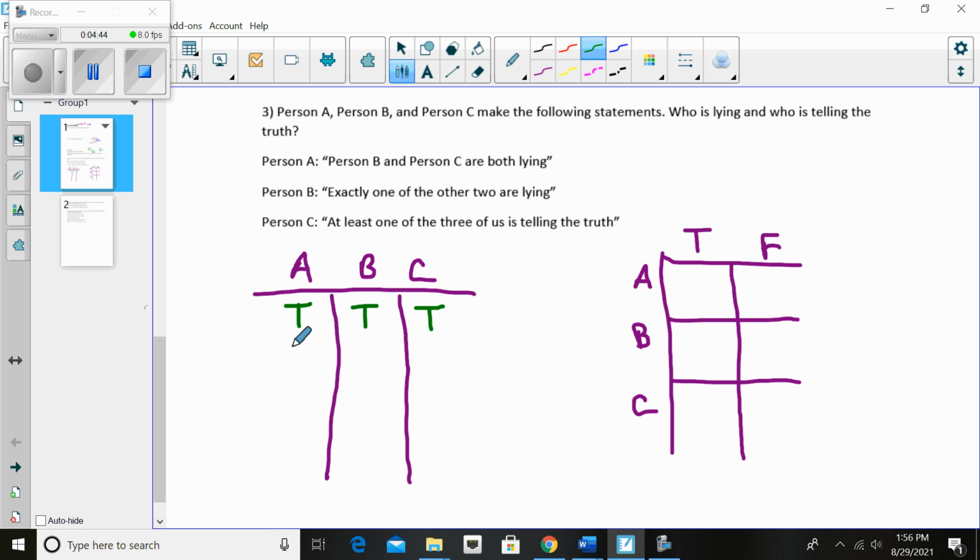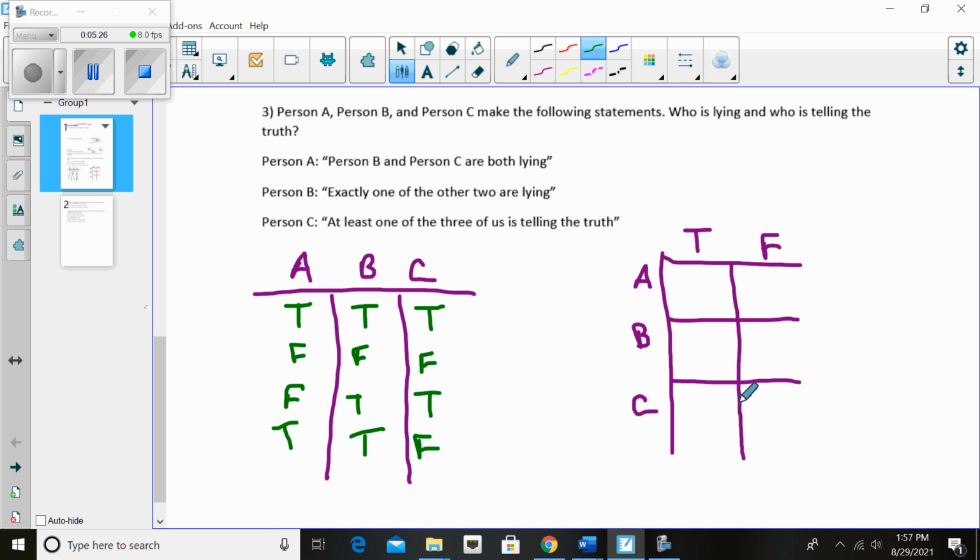They could all be telling the truth. They could all be lying. Or we could have some other combination of 1 person lying and 2 telling the truth, or 2 lying and 1 telling the truth. We have all of these possibilities. So we could have something like this person's lying and both are true, or this person's true, this person's true, this person's lying. All sorts of possibilities. So let's just start talking about this. Person A says persons B and C are both lying.